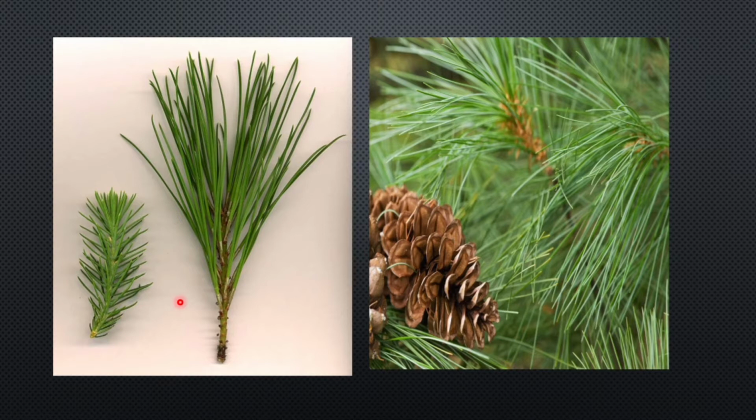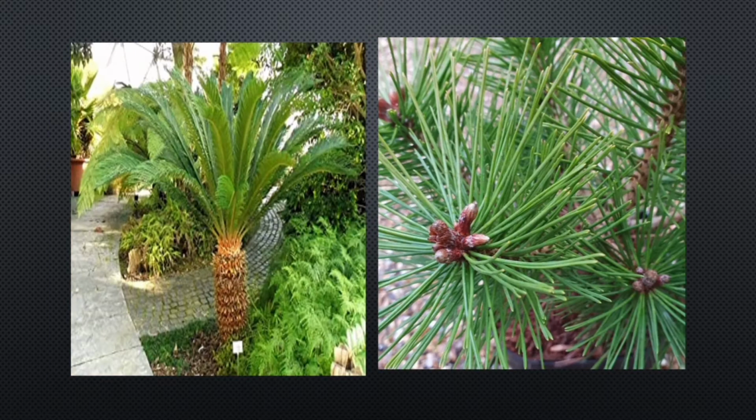In gymnosperms like Pinus, the leaves are modified to form needle shape. These needle-shaped leaves have a thick cuticle and sunken stomata. You can observe here the leaves have been modified into needle shape. This modification is mainly an adaptation to withstand extreme conditions of higher temperature, humidity and wind, such that it can minimize transpiration or loss of water. These are the examples of members of gymnosperms.